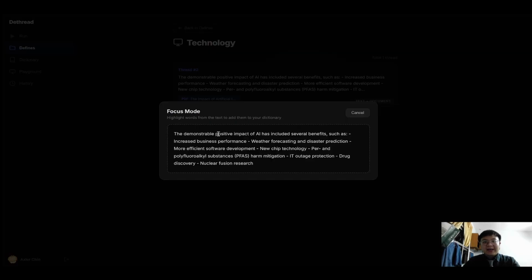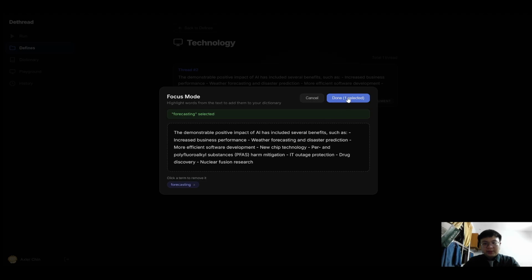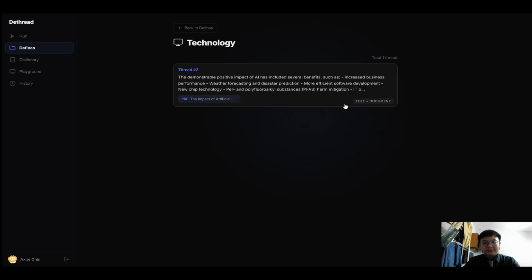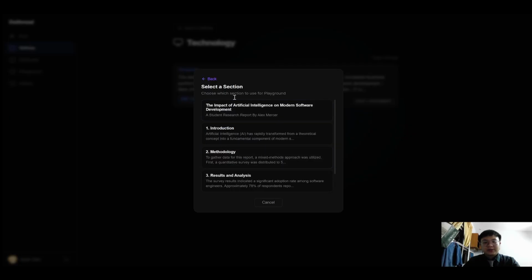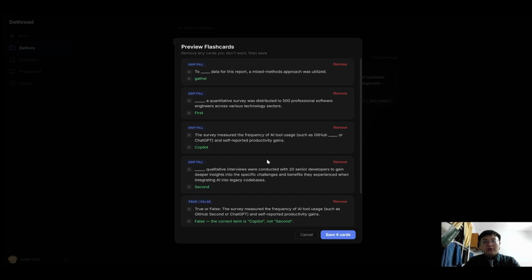You just need to highlight the words that you want to add into the dictionary. For example, I highlighted forecasting and I just click Done. Same with Add Flashcard. Right-click to add a flashcard. Choose the source option. This time, I will choose from the PDF content preview. So it will let me choose a section. The system will generate all the flashcards. You can also remove the flashcards that you don't want.